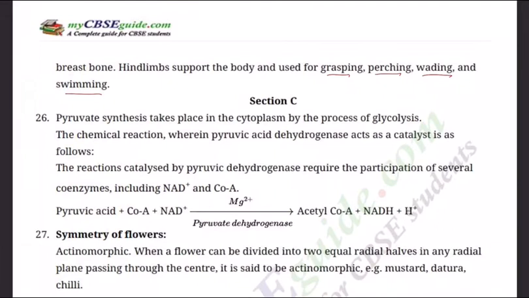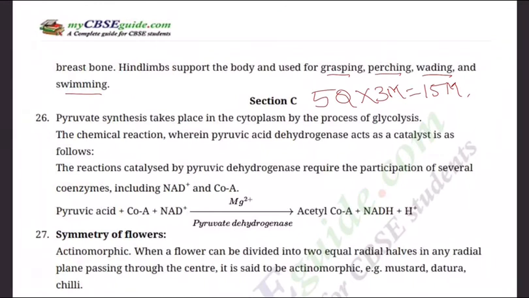Now we go to section C. Section C, of course, is a 3-mark one. So here you have 5 questions. Some internal choice will be there and 3 marks each. So 5 3s are 15 marks. Now here, since it is a 3-mark question, you are expected to write at least 5 to 6 sentences. Your answer should be 5 to 6 sentences.